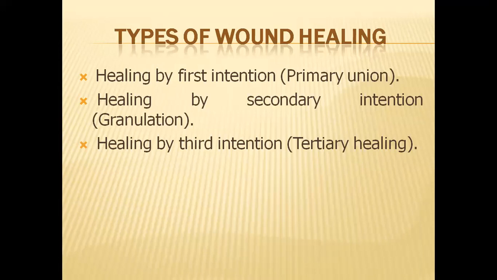The third one is called healing by the third intention, or tertiary healing. Here also the wound is very large and the gap is too much. So for the time being we have to let the wound fill up the gap with the help of granulation tissue. If you still remember, in yesterday's class we talked about granulation tissue. Once the granulation tissue has filled up the gap and approximation is a bit done, then we can suture it later, but not immediately. We'll see these one by one.